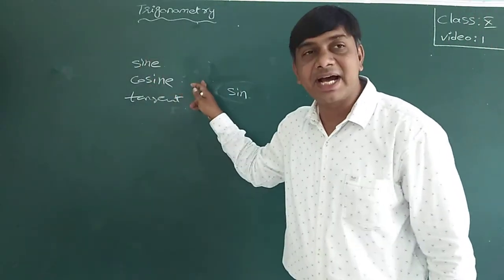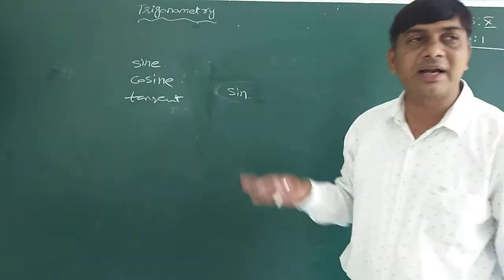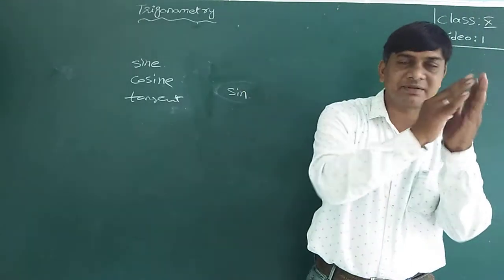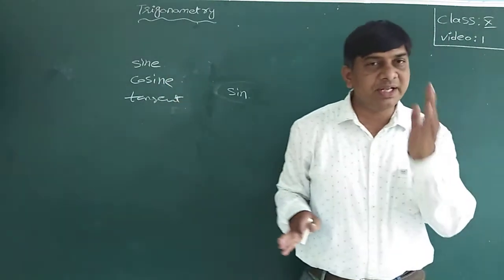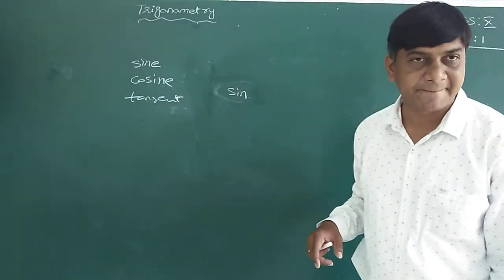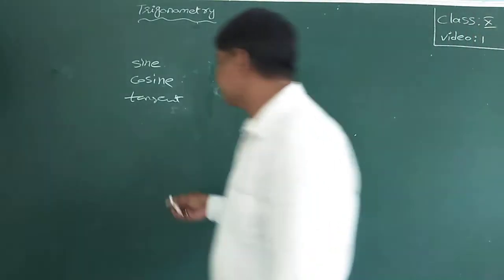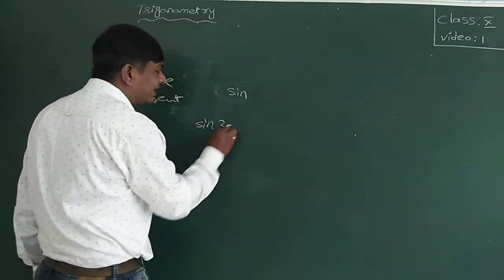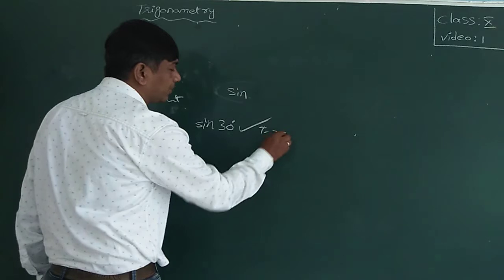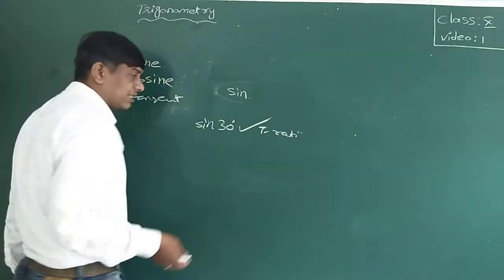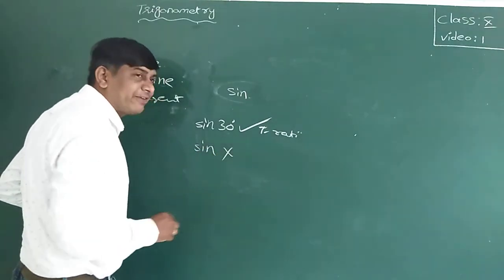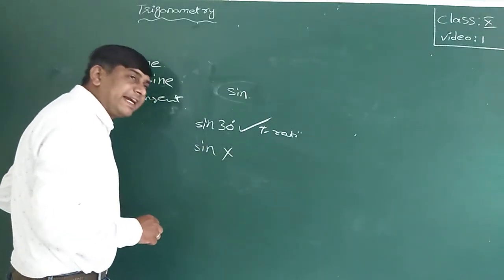If sine theta, cos theta or tan 30 degrees, when you join an angle with these names, then only they are considered as trigonometric functions. Sine 30 degrees is a trigonometric function, a t ratio. What is a t ratio? I will discuss later. If only sine, this is not a function.